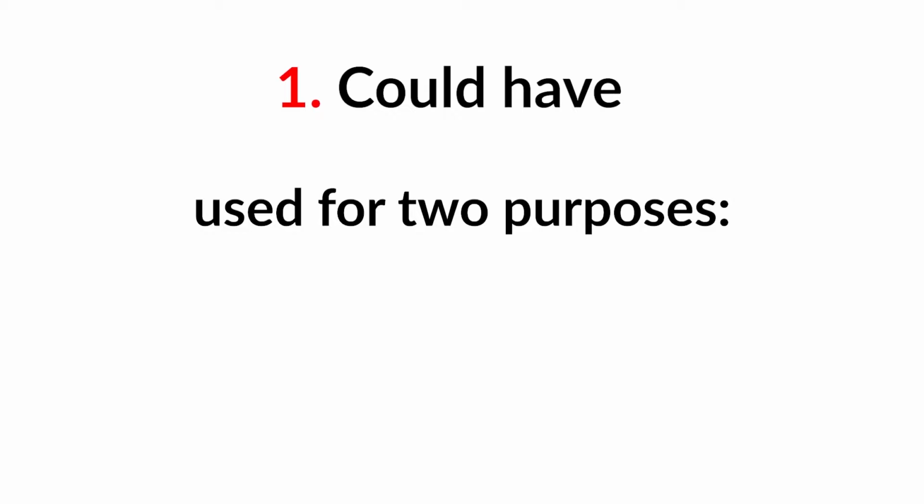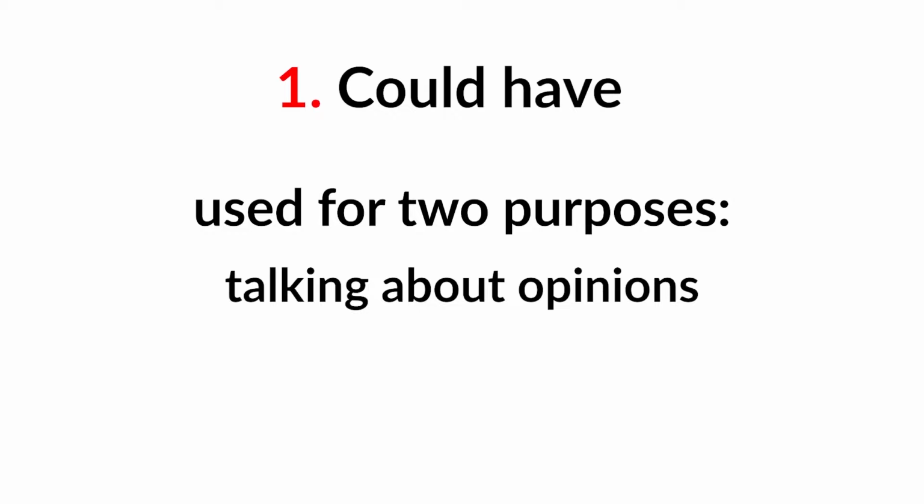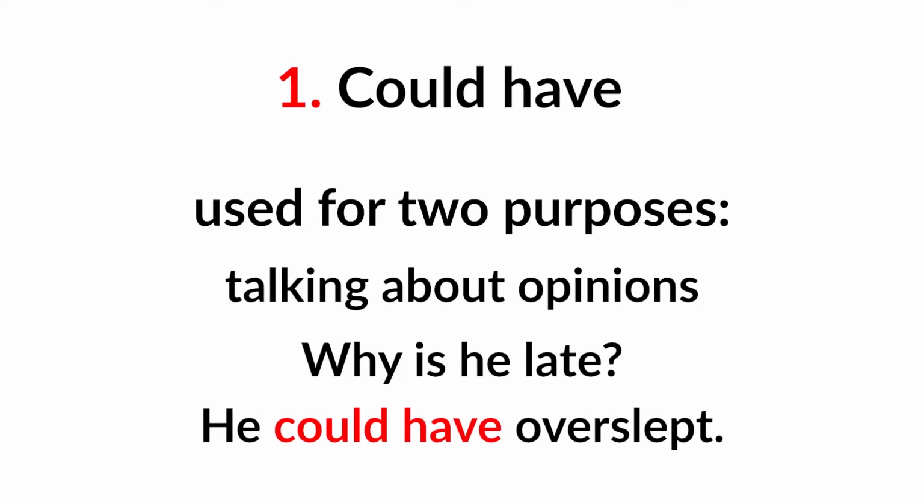Number 1, talking about opinions which might be true or not. Let's see an example to understand that. Why is he late? He could have overslept. Now here we are not sure if the person overslept or the reason. We're just giving our opinion. That's why we use could have.